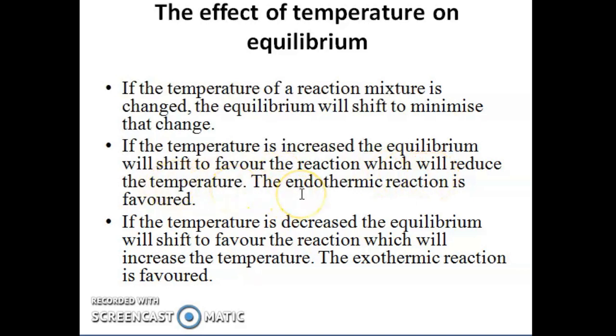That means it will be an endothermic reaction. Secondly, if the temperature is decreased, the equilibrium will shift to favor the reaction which will increase the temperature. We know that it will be an exothermic reaction. So the exothermic reaction will be favored.